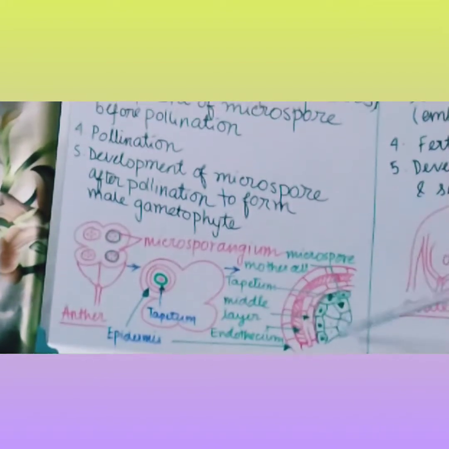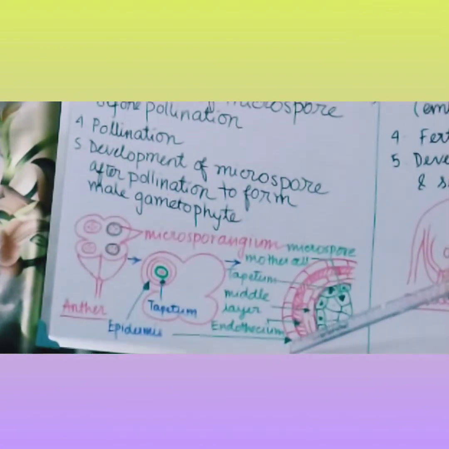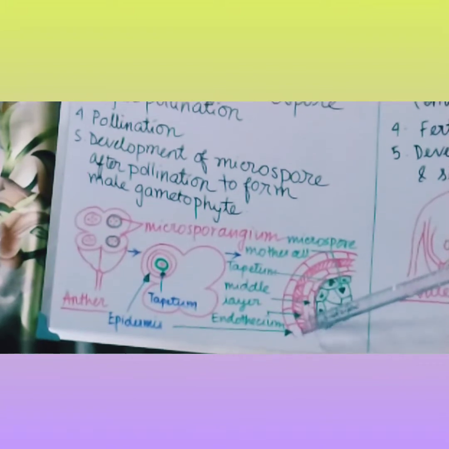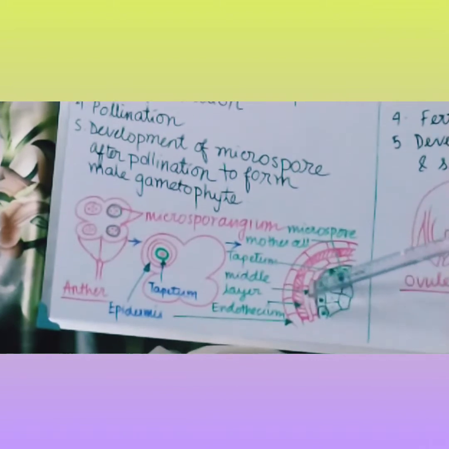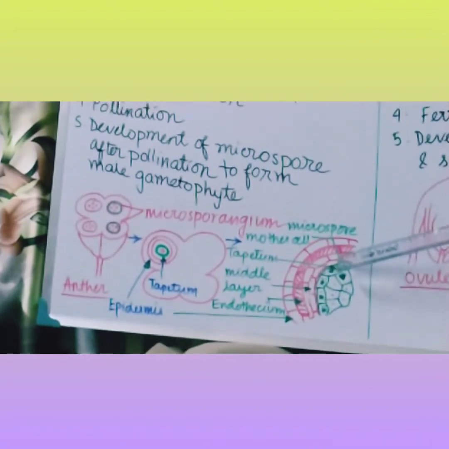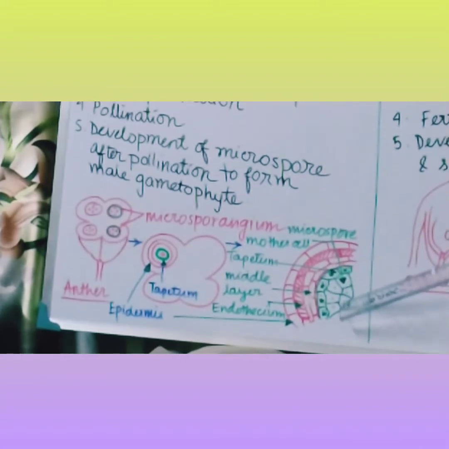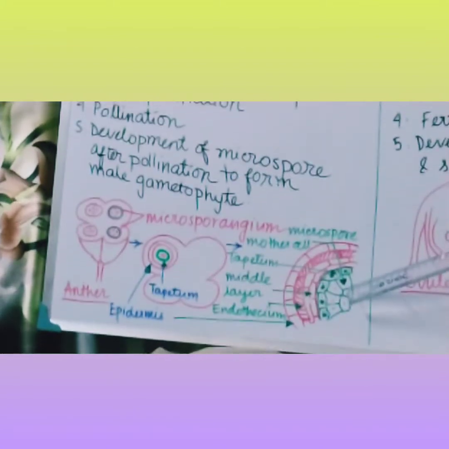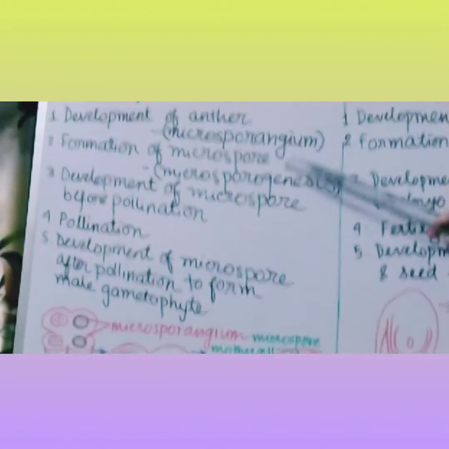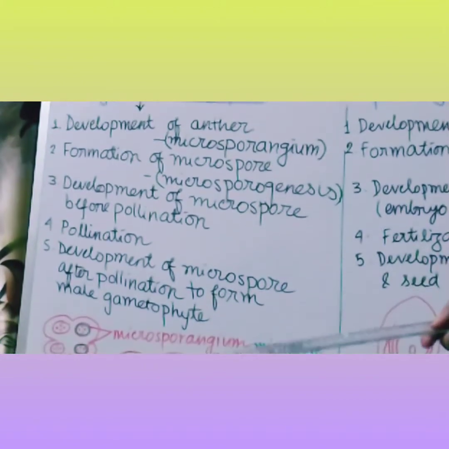Okay, the zoomed view is this one. Outside is epidermis, inside is endothecium. Next are 3 to 5 layers of middle layer, this red. Inside is this green layer, the tapetum, and more inside are the microspore mother cells. These are the microspore mother cells. So step by step we will study this in this chapter. I will discuss each and every point in detail next.